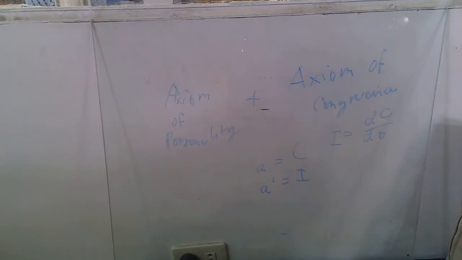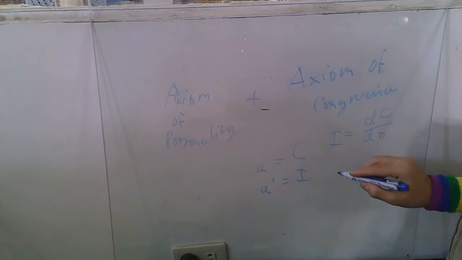And A prime, the appearance with respect to time, is the variability.